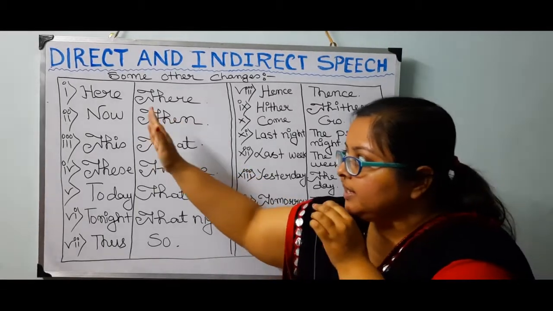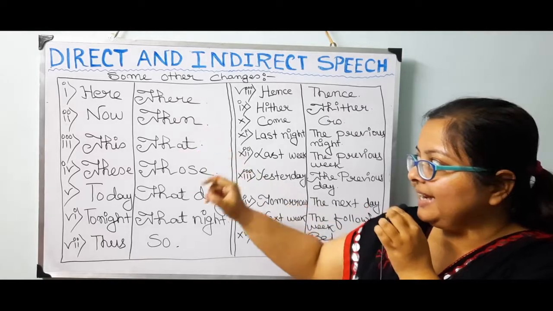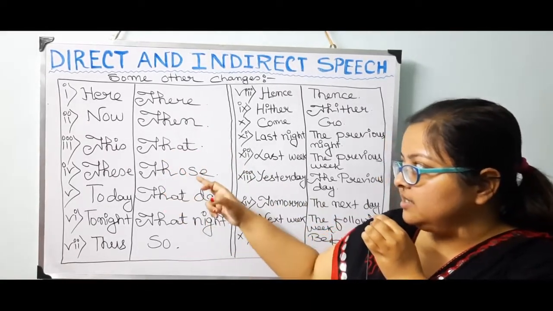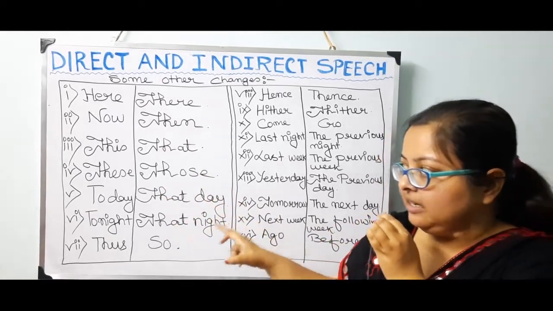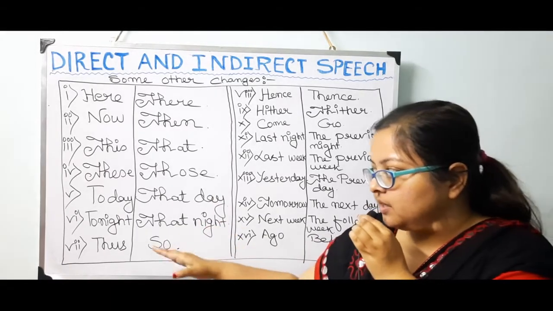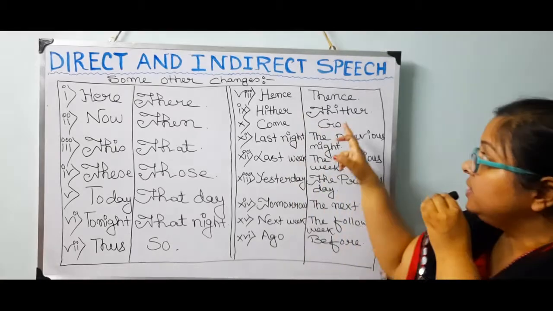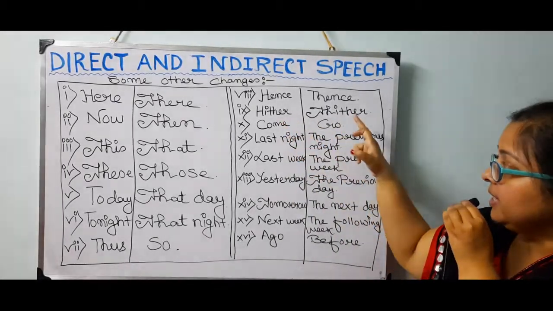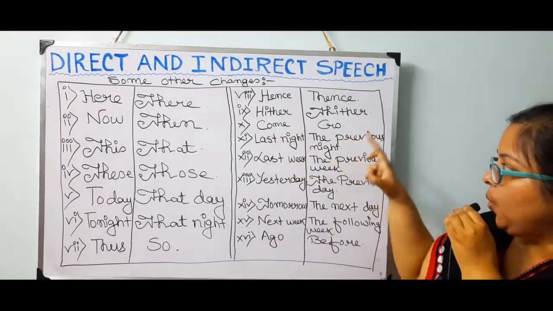Look at some more changes. Number 1. Here will turn to there. Now will turn to then. This will turn to that. These will turn to those. Today will turn to that day. Tonight will become that night. Thus will turn to so. Then hence will turn to thence. Then hither will become thither. Then come will become go.